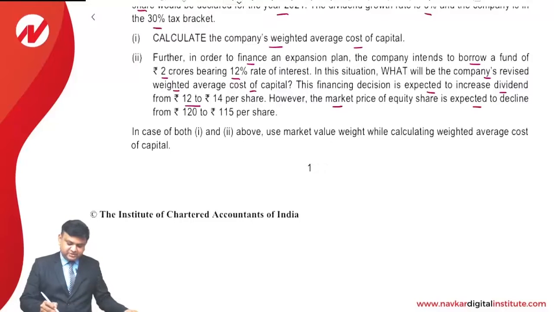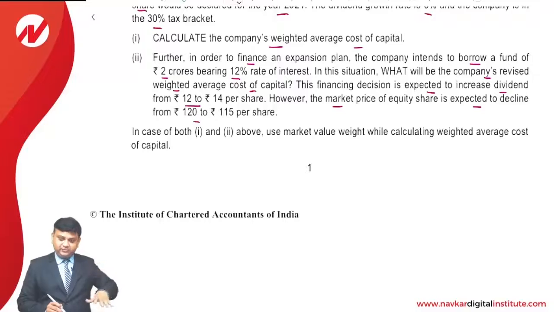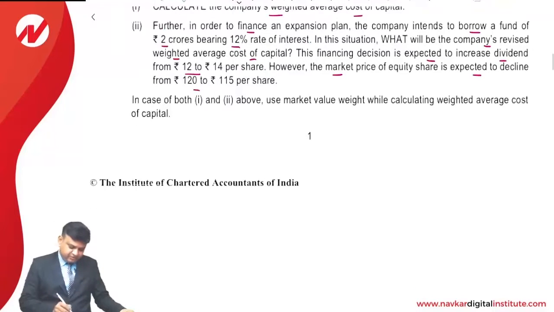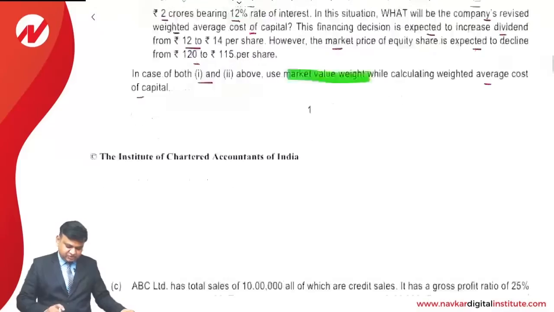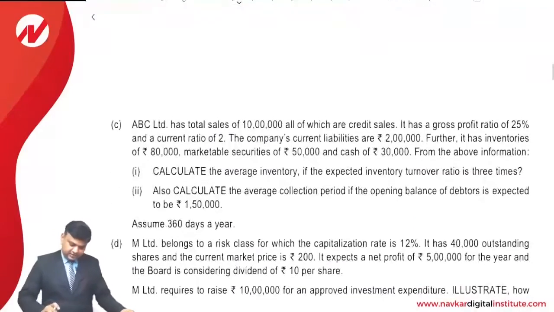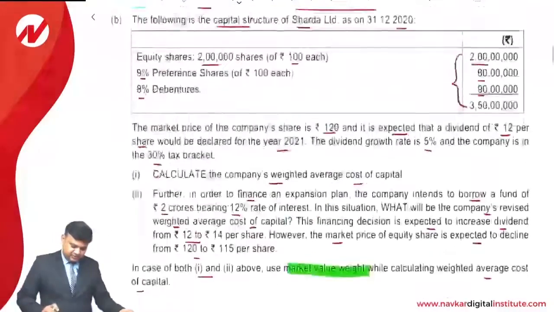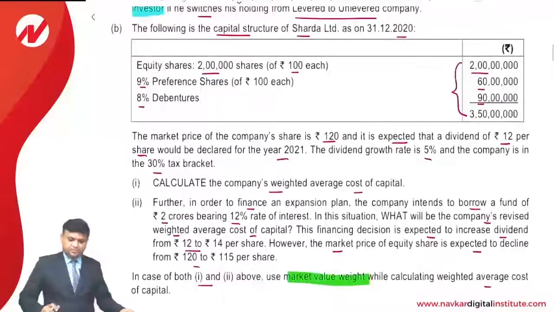However, the market price of the equity share is expected to decline from 120 to 150. In both 1 and 2 above, highlight the portion market value weight while calculating the weighted average cost of capital. That is what they have provided. It means that we are required to compute the weighted average cost of capital using the market value approach.